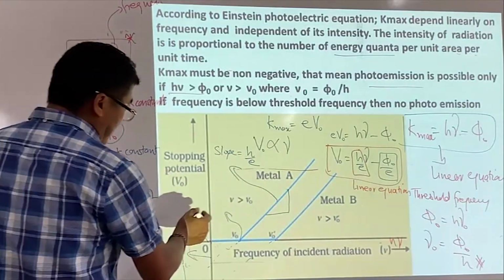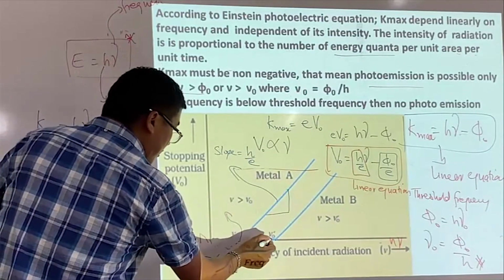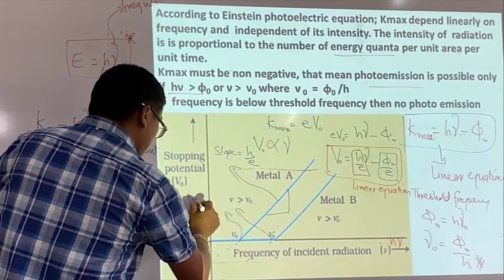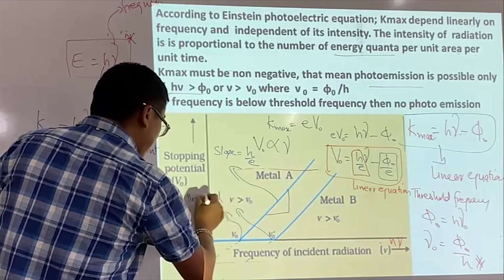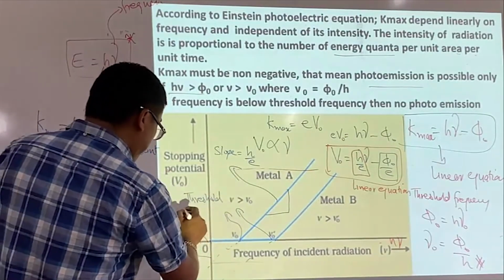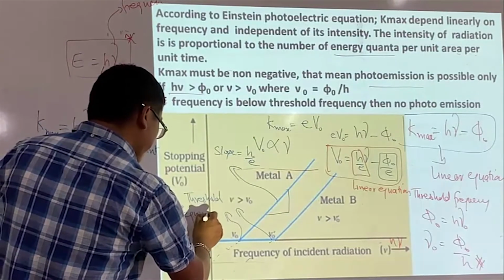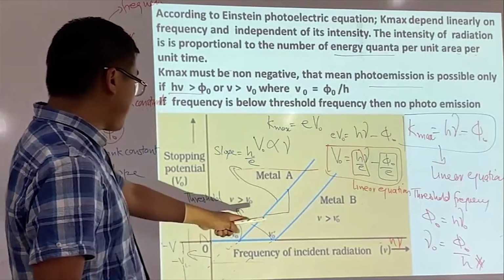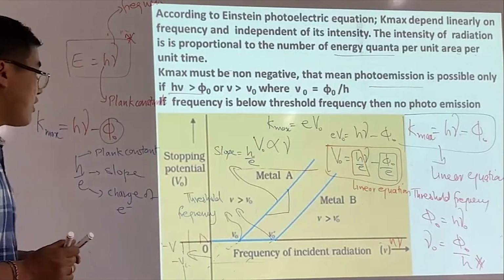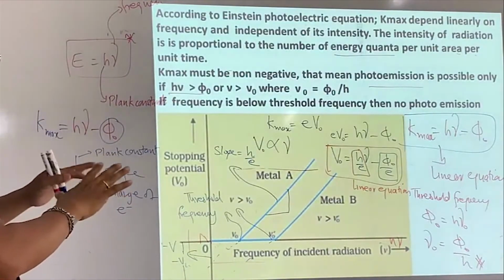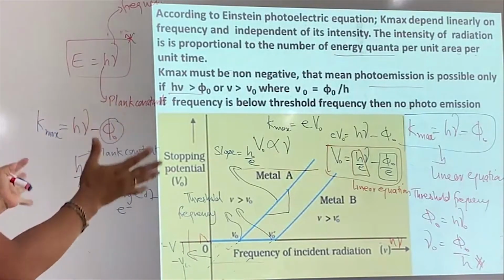This is what we call the threshold frequency. These two are what we call the threshold frequencies, and the threshold frequencies are different: the threshold frequency for metal A and the threshold frequency for metal B. So in a way, we are able to explain these entire graphs.